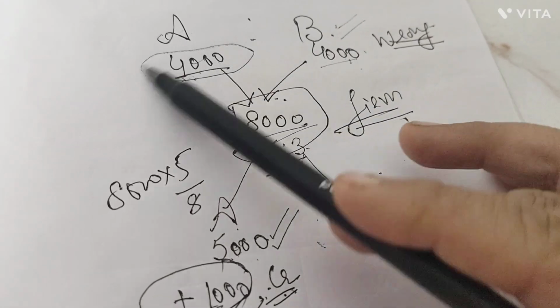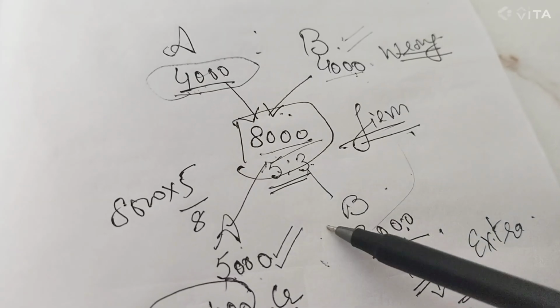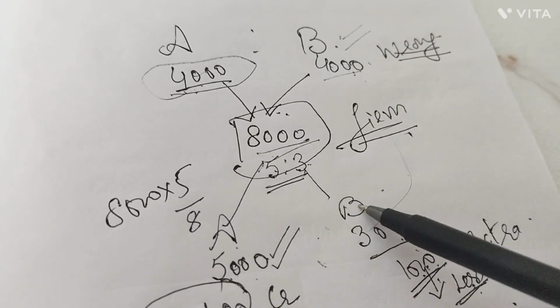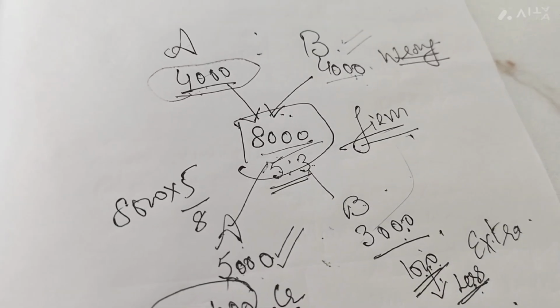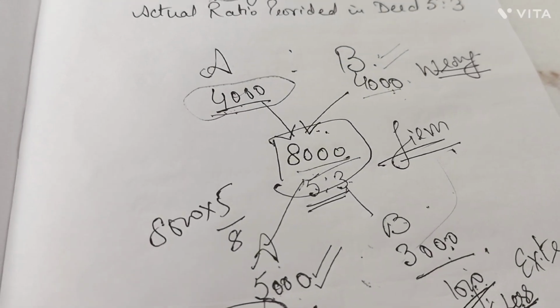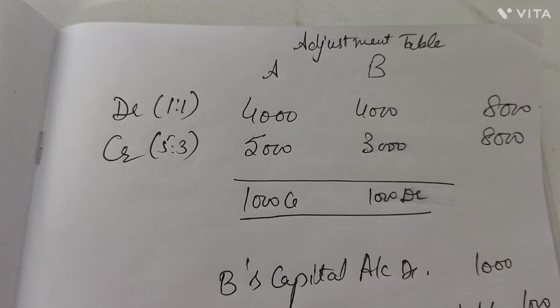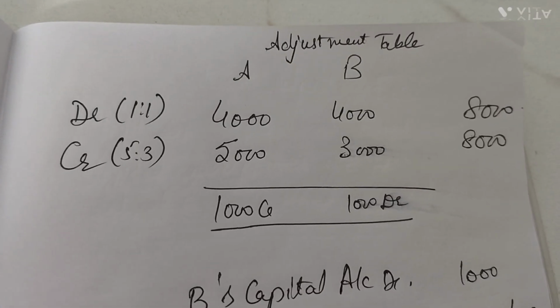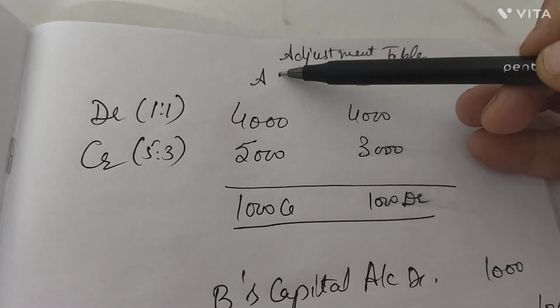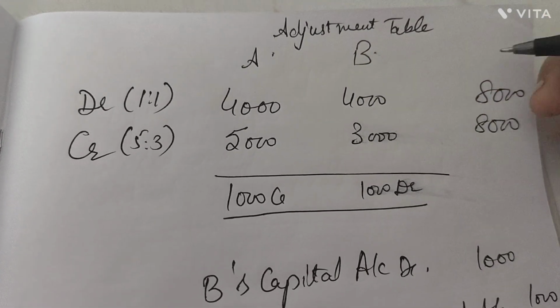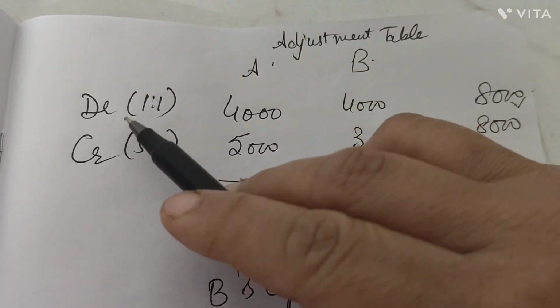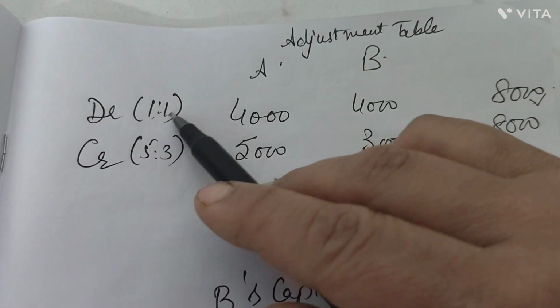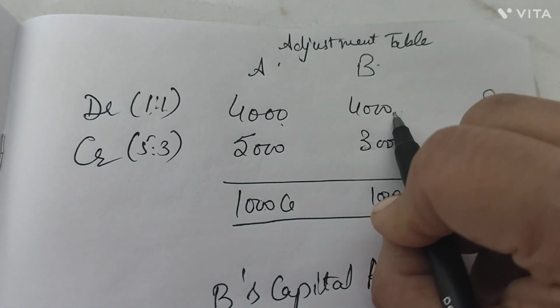But dear, this is not going to be your presentation of the question. For presenting this question, what we actually have to do is prepare an adjustment table. In this adjustment table, we have two partners A and B. They were holding a profit of 8,000 which was already distributed among themselves in the ratio 1 is to 1. So equal profit was distributed.